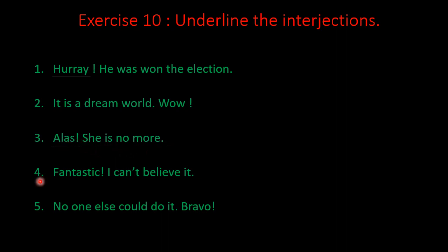Number 4. Fantastic. I can't believe it. This sentence is an exclamatory sentence expressing surprise. The word fantastic is the interjection. Number 5. No one else could do it. Bravo. This sentence expresses courage and the word bravo is the interjection. Right, children?